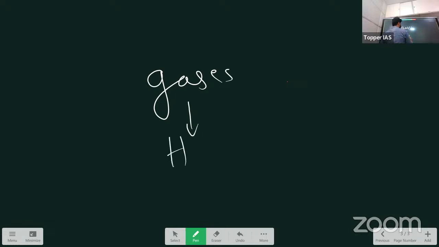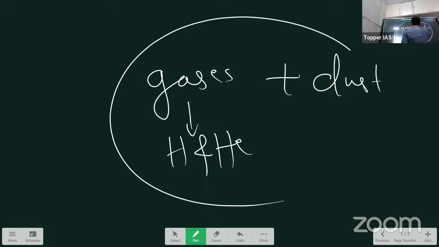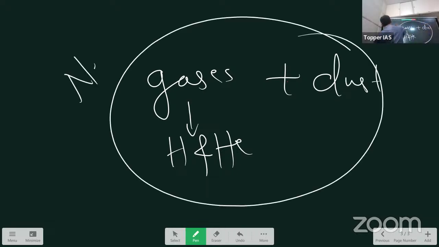This cloud was containing gases, like hydrogen and helium, and dust particles. Okay, so this cloud would be called a nebula. Okay, so this is important. They might ask what is a nebula in simpler terms, right?